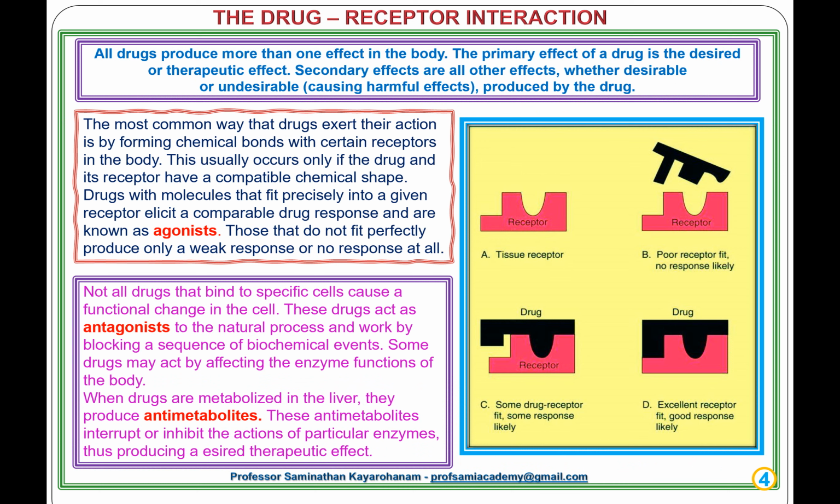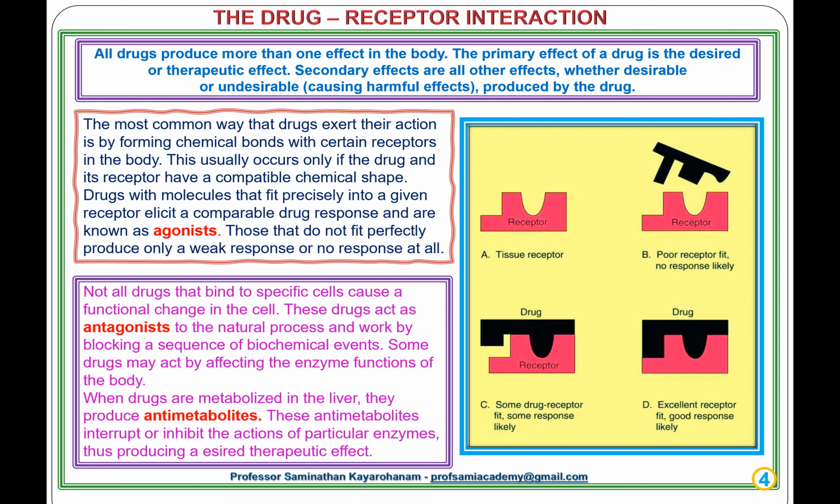Drugs with molecules that fit precisely into a given receptor elicit a comparable drug response and are known as agonists. Those that do not fit perfectly produce only a weak response or no response at all. Not all drugs that bind to specific cells cause a functional change in the cell. These drugs act as antagonists to the natural process and work by blocking a sequence of biochemical events.